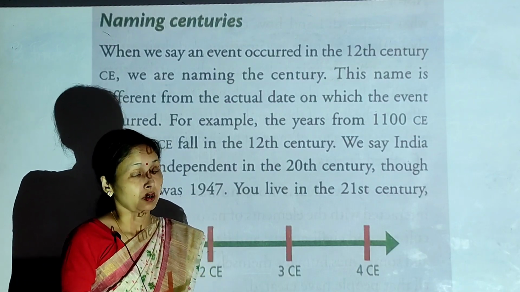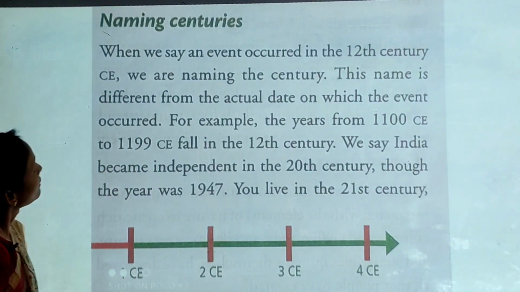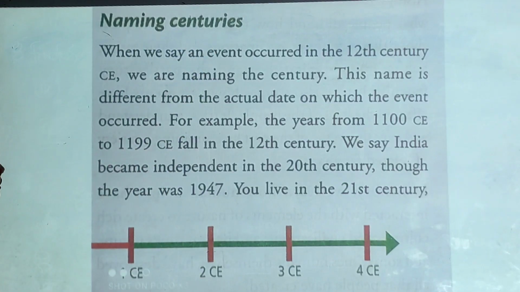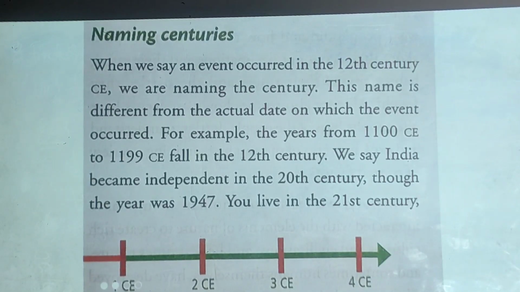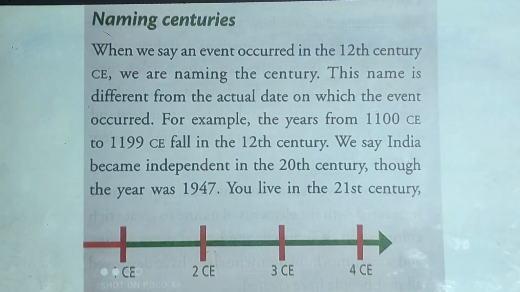Chapter. So today I start naming centuries. Look here. In my previous class I discussed that time and place are very important factors while we discuss history. A few important terms I discussed, and there we got century. So how do we name the centuries, and what is the time period all about? Century, as you know, means 100 years. 100 years is called a century.